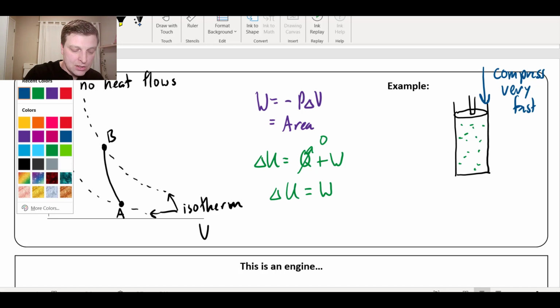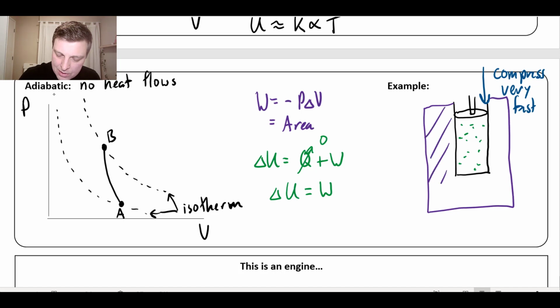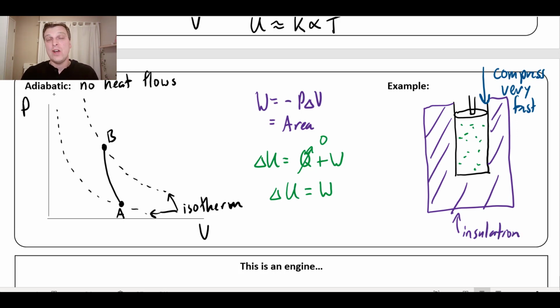But the other thing I could do is I could insulate this whole thing. So imagine that I put this in a big chunk of insulation. Now, in this case, the heat's going to have an even harder time escaping from the gas. So you can see that clearly in this case, when I do the compression, the temperature of the gas is going to spike right up because all of that work that I'm doing is going to change the internal energy of the gas.